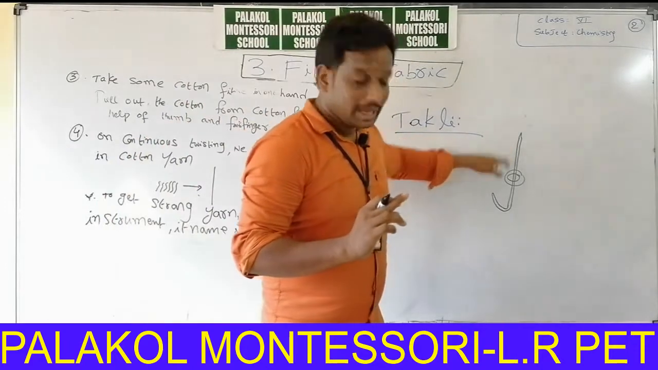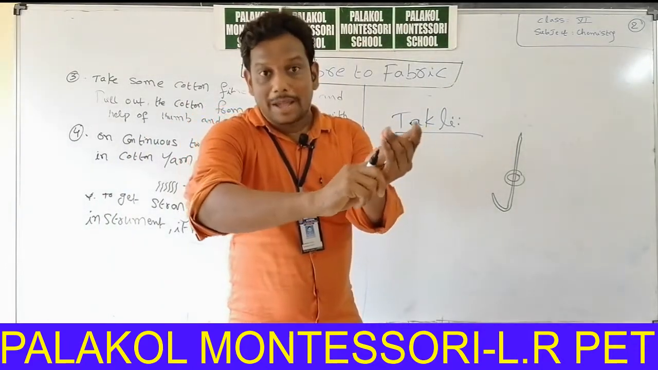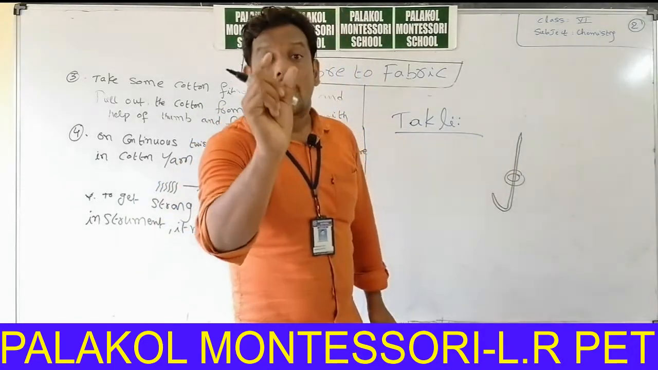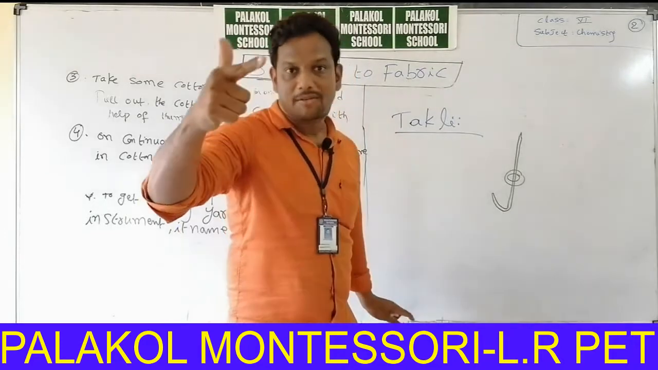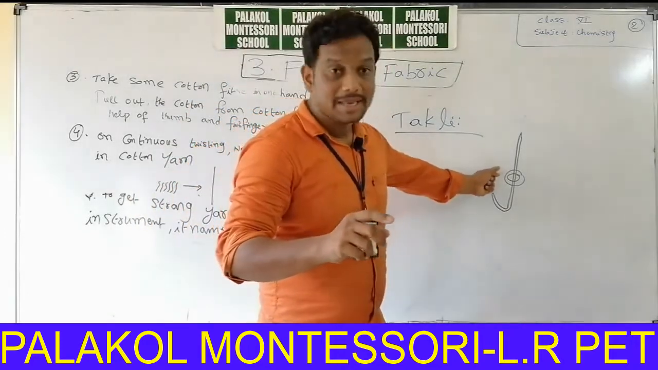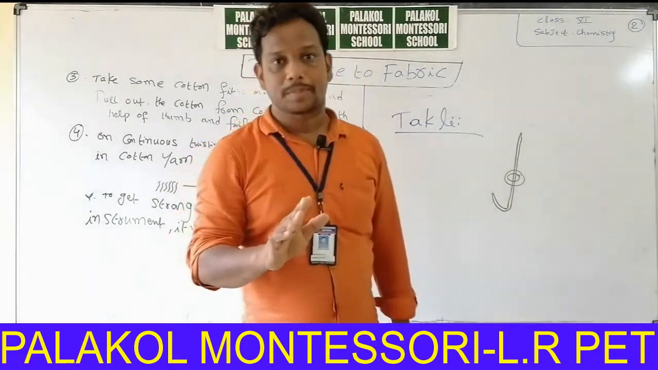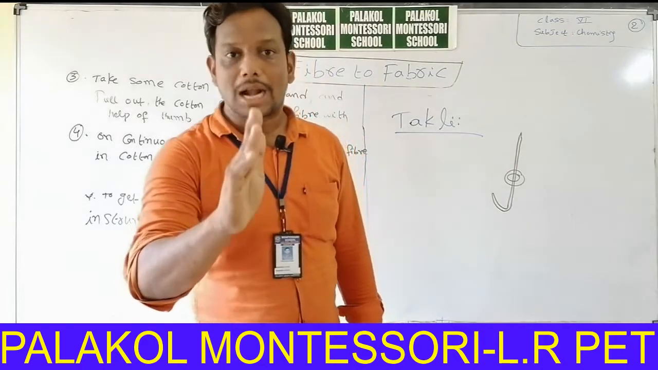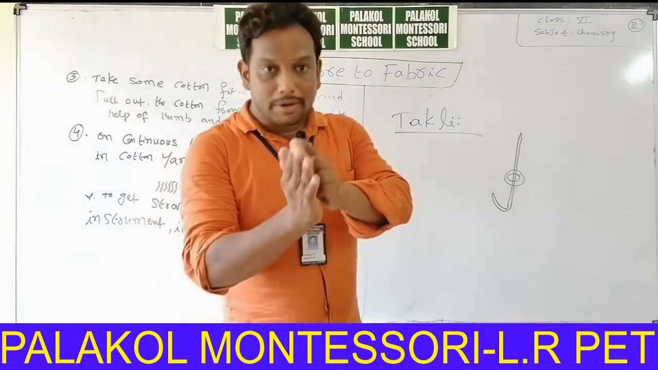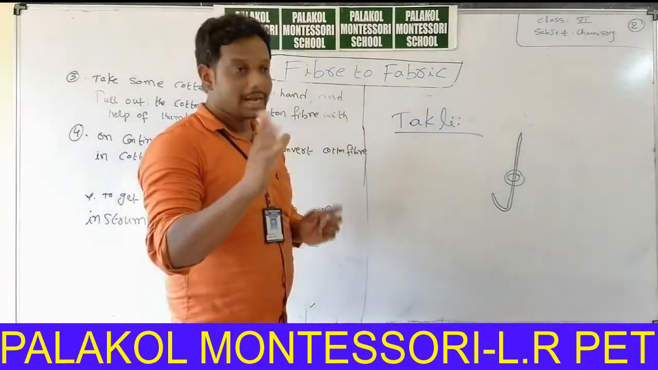With the help of takli, we can convert cotton fiber into cotton yarn. By using takli, we can get strong yarn. With the help of thumb and forefinger, we cannot get strong yarn. By using an instrument, its name is takli, we can get strong yarn. We can also use charka. Mahatma Gandhi charka. We can also use Mahatma Gandhi charka for conversion of cotton fiber into cotton yarn.